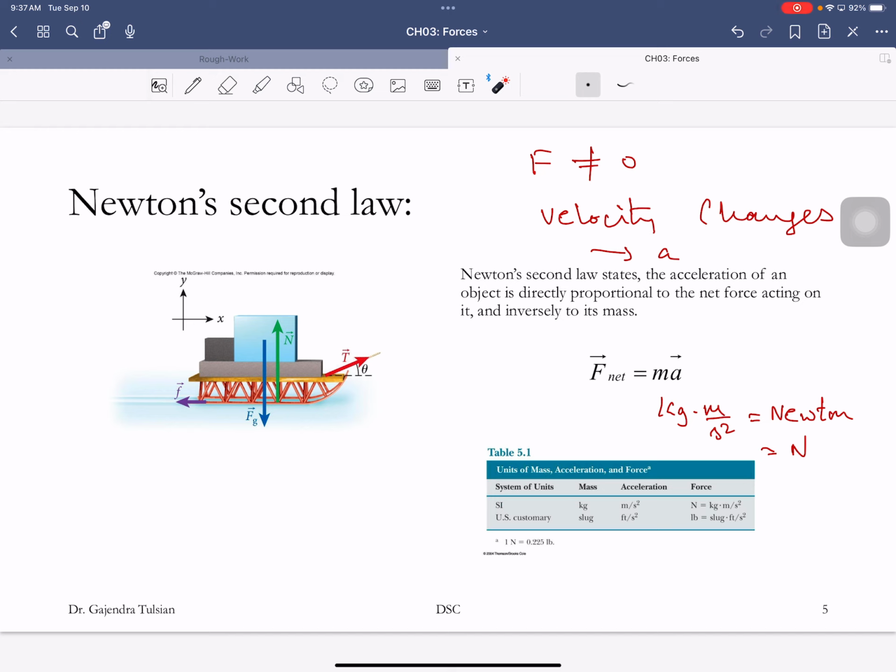Now, in everyday life, we use pounds. Pounds are commonly used here, and that's a unit of force as well. So the unit of mass in these units is slugs, and unit of acceleration is feet per second squared. But we'll mostly stick to SI units. Excuse me. Yep. When you wrote in red, is that kilograms? That's kilograms, meters per second squared.